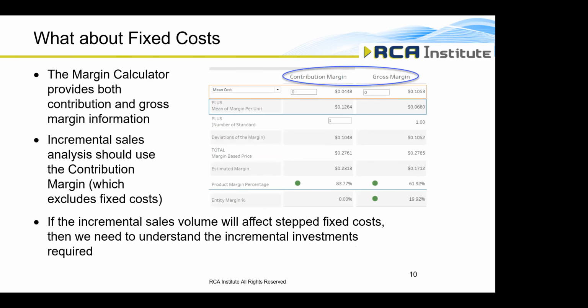We've talked a lot about contribution margin, which only includes proportional costs, and gross margin, which includes proportional and fixed costs. The margin price calculator really provides both. However, when we're looking at an incremental sales proposal, if the incremental volumes from this sale are going to be so much that we're going to have to make some fixed asset investments, such as investments in equipment or investments in personnel, we need to understand those additional fixed cost expenses before we actually try to sit down and set a price.